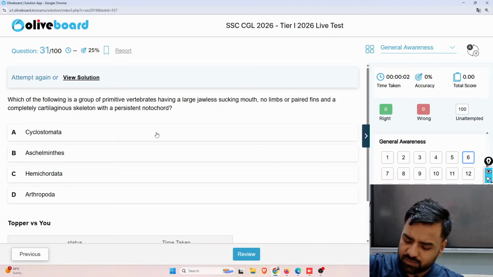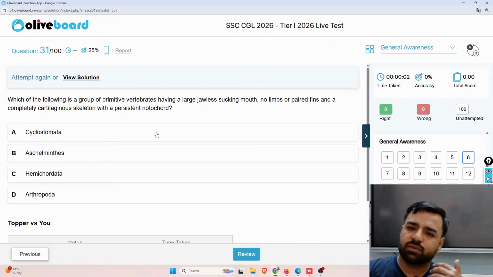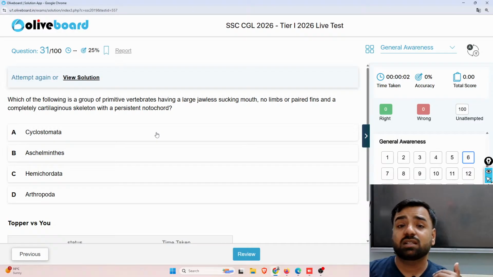So the animal kingdom is divided into two different parts. If during any stage of development that notochord is there, that particular animal is considered to be a chordate. If that is not there, it is known as non-chordate. So basically, animals are divided into two different categories. Here, what is the correct answer, guys? Please tell me.